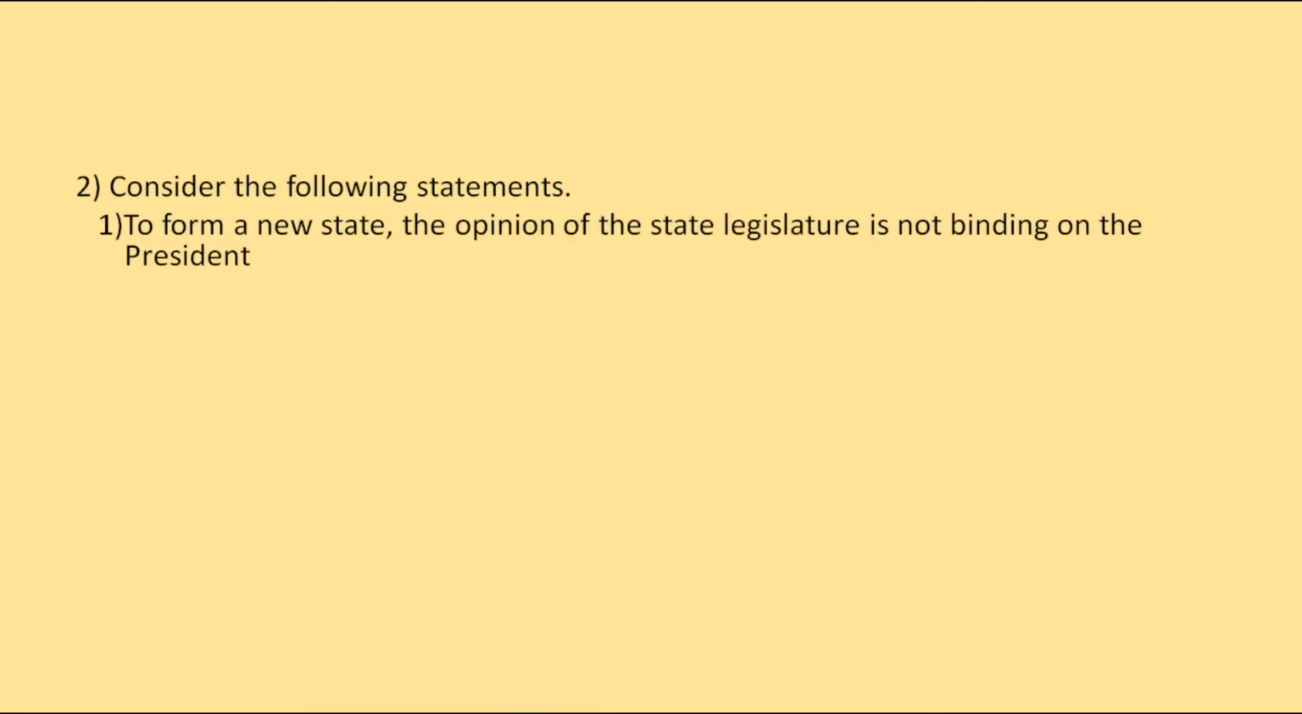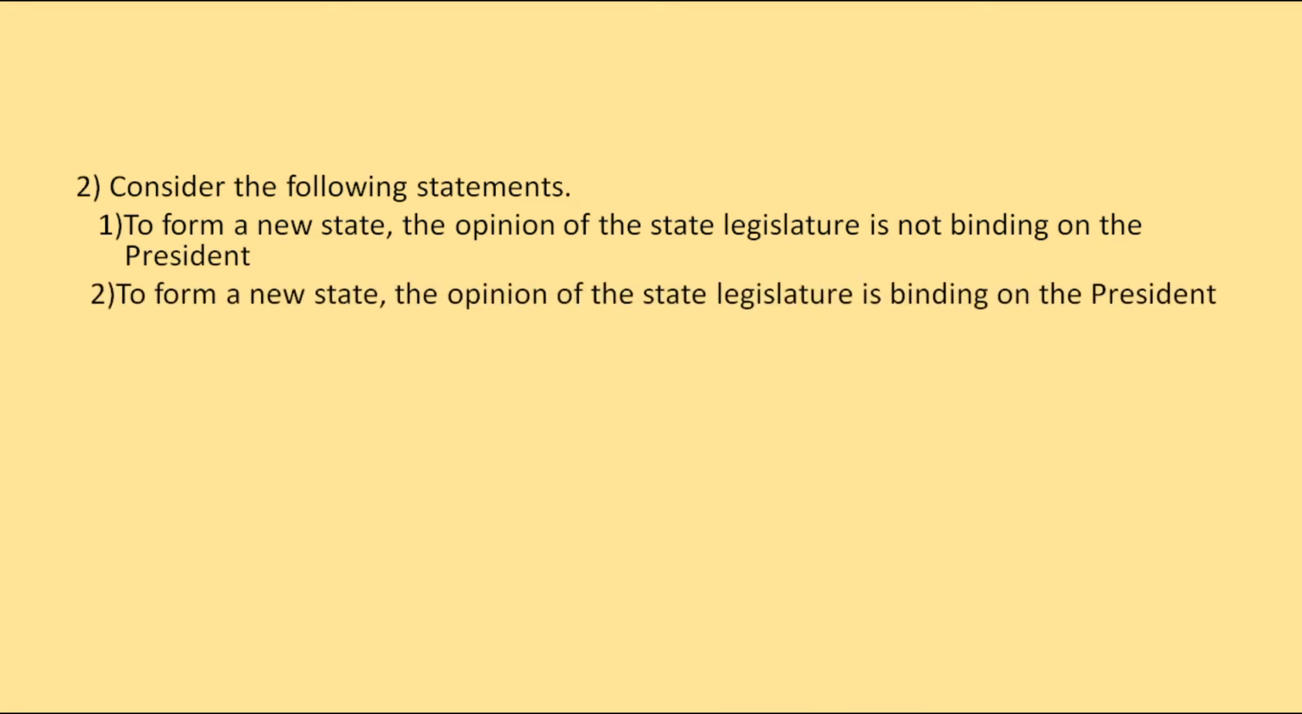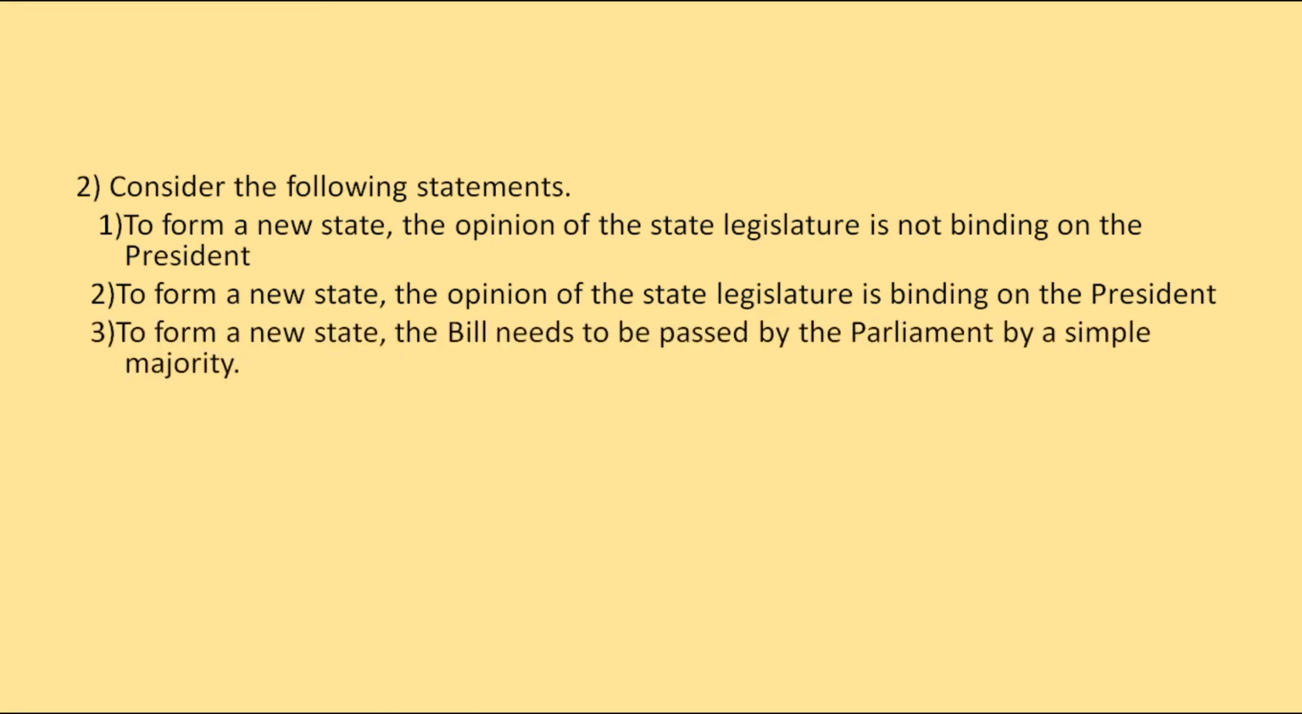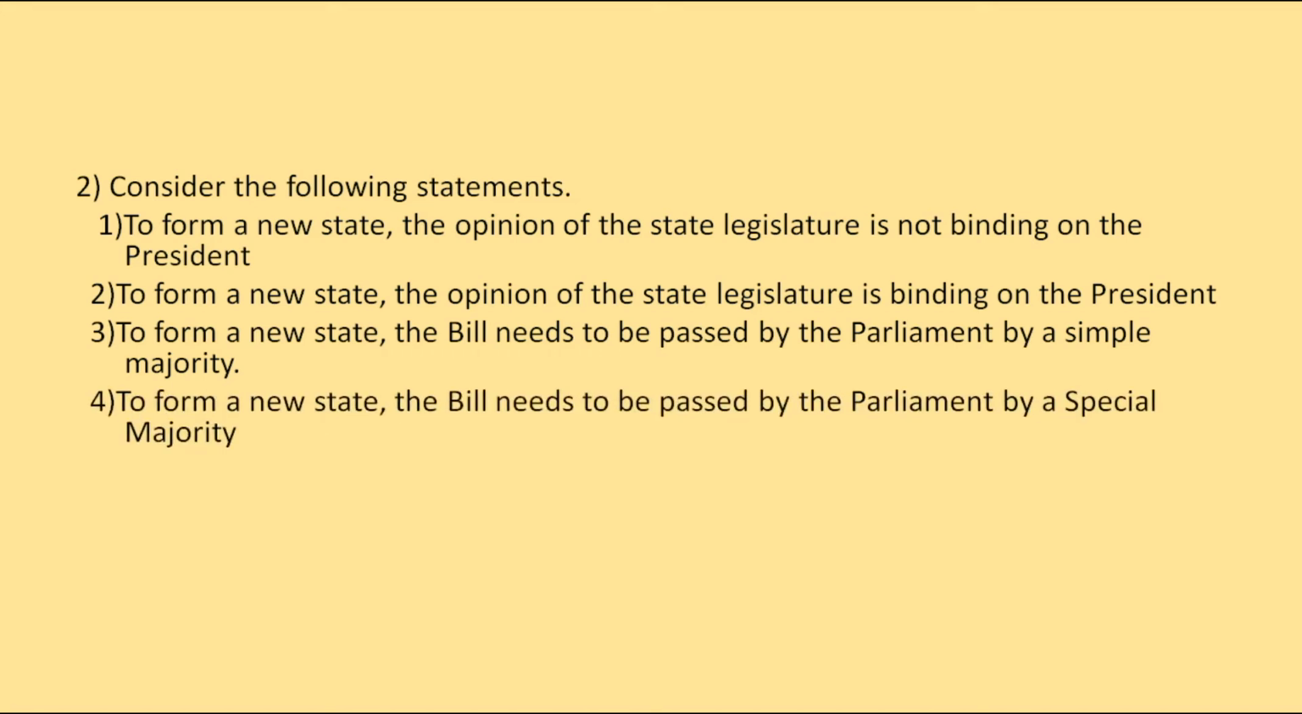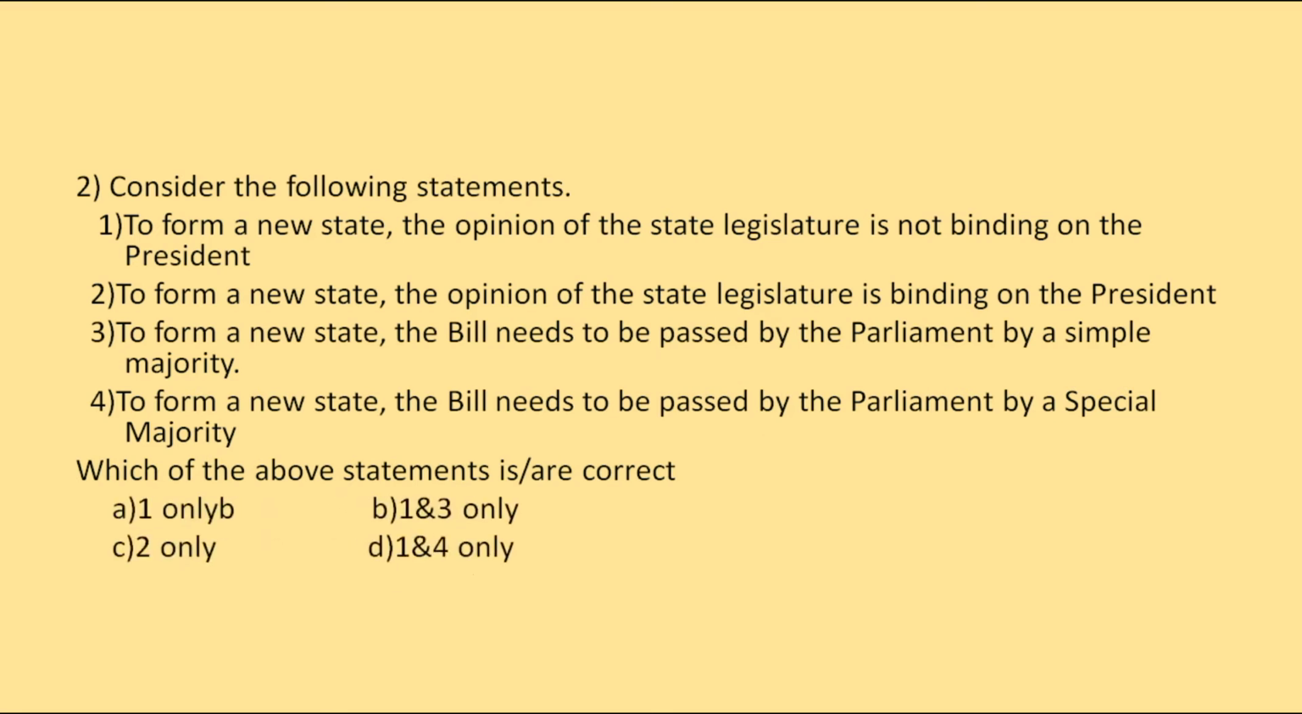Then consider the following statements. To form a new state, the opinion of the state legislature is not binding on the president. To form a new state, the opinion of the state legislature is binding on the president. To form a new state, the bill needs to be passed by the parliament by a simple majority. Or to form a new state, the bill needs to be passed by the parliament by a special majority. So which of the above statements is or are correct? In these options only statement 1 and 3 is correct. So the correct option will be B.